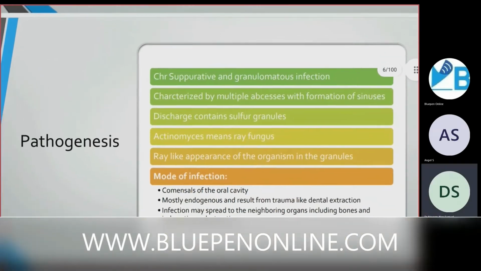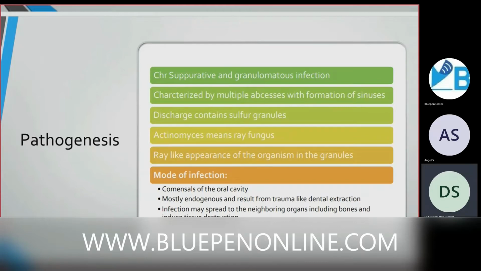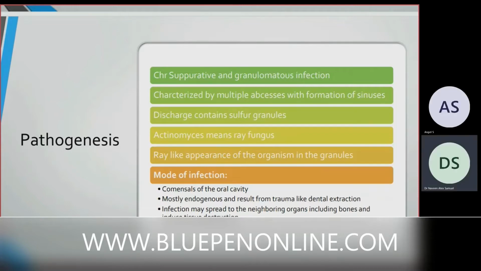The pathogenesis is a chronic suppurative and granulomatous infection. It is characterized by multiple abscesses with formation of sinuses. So there will be multiple abscesses which will have tracts, that's why there is formation of sinuses. The discharge contains sulfur granules. That is a specialty of actinomyces infection. Actinomyces means ray fungus. When you see the specimen under microscopy, you will find ray-like projections of this fungus, so a ray-like appearance of the organism in the granules.